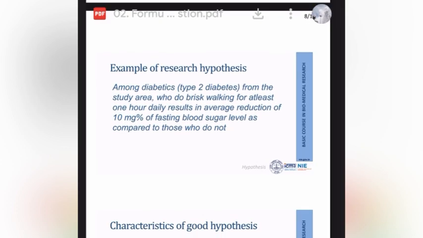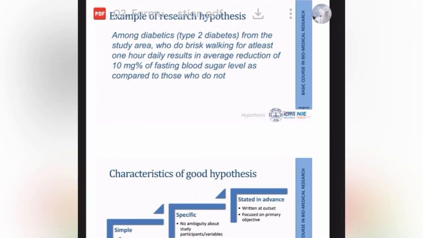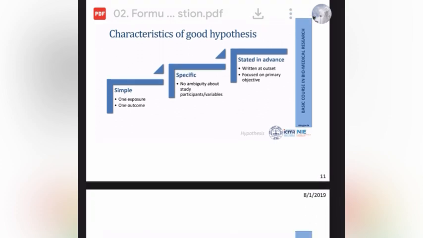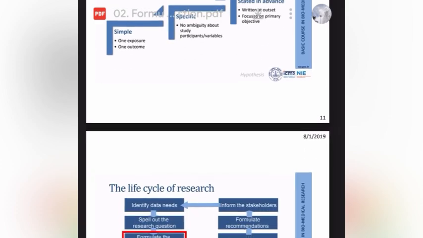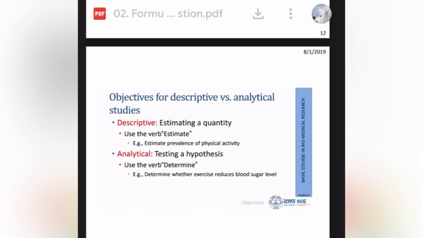So, an example of a research hypothesis: type 2 diabetics from the study area who do brisk walking at least 1 hour daily have an average reduction of 10 milligrams of fasting blood sugar level as compared to those who did not. So this is the characteristic of a good research, and objective, descriptive, and analytic studies over there.